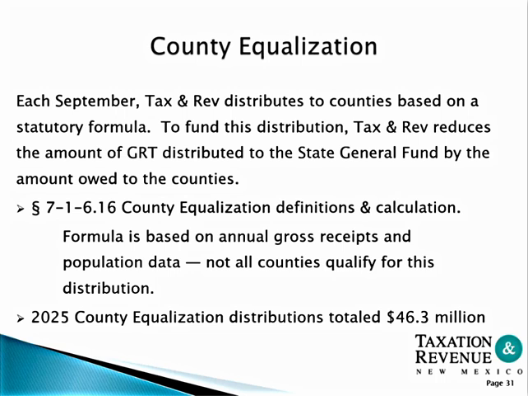County equalization. Each September, tax revenue distributes to the counties based on a statutory formula. To fund this distribution, Tax and Revenue reduces the amount of GRT distributed to the state general fund by the amount owed to the counties.